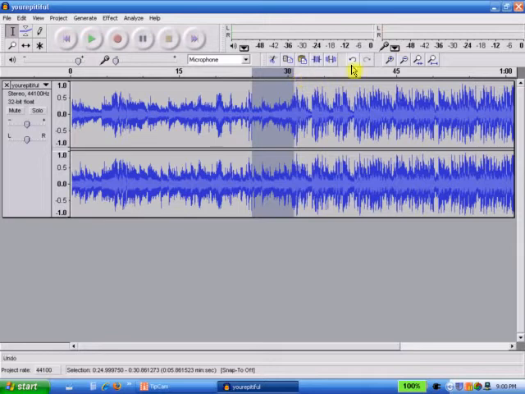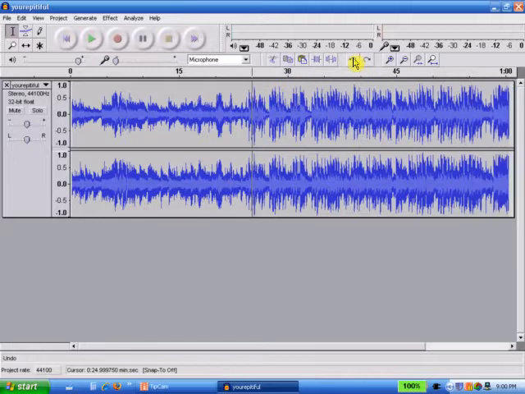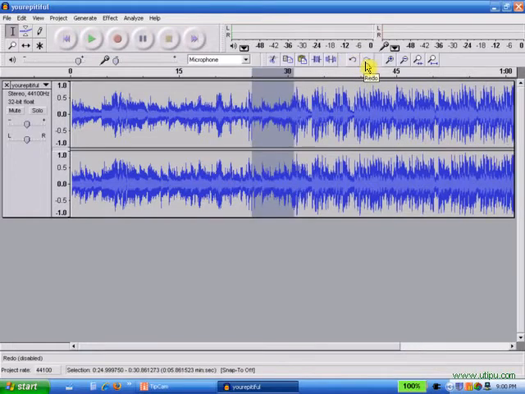You can also, if you make a mistake, like let's say you didn't want to put that file there, just undo it. And if you made a mistake undoing, you can just click the redo button and it'll put the file back in there. So that concludes these tools over here, since they just help you see it better. I'll now move to these tools over here, and we'll start working with them.